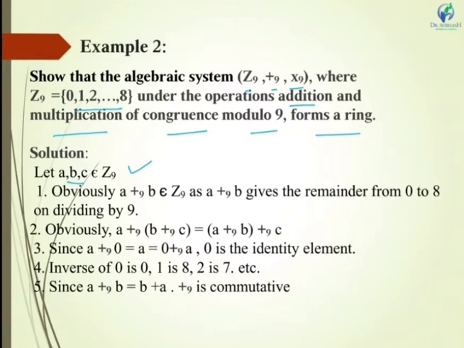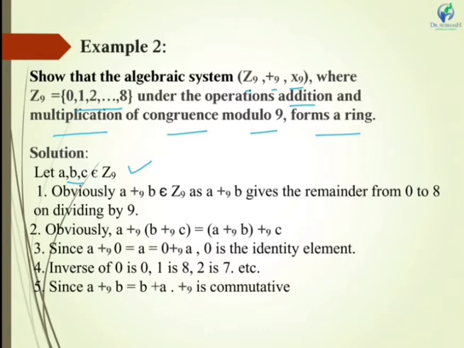Now if I take any 2 elements and add them and apply modulo 9, then obviously the resultant answer will be from the set Z9. For example, 2 plus 3 equals 5, which again belongs to the set Z9.